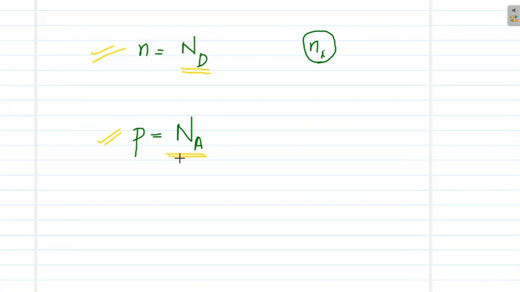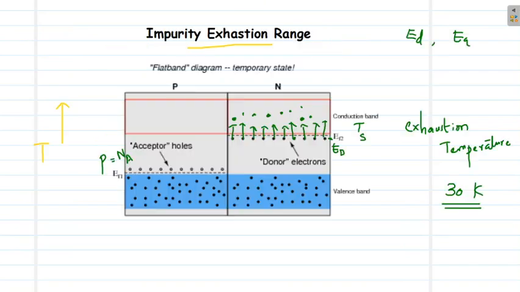Now what will happen if I further increase the temperature to a very high range? As we have seen, around the exhaustion temperature, electrons from the donor level will be getting into the conduction band. There are plenty of electrons in the valence band, which is at very low energies compared to the donor level.